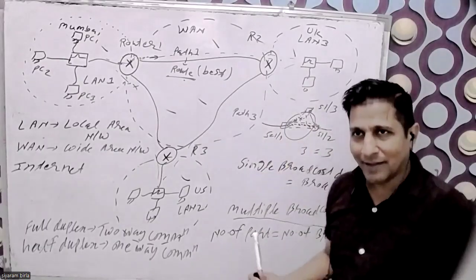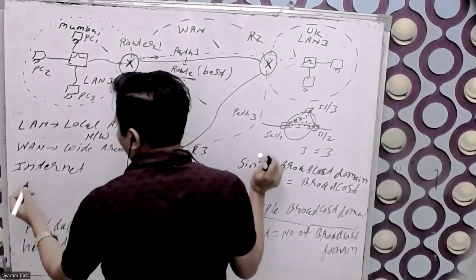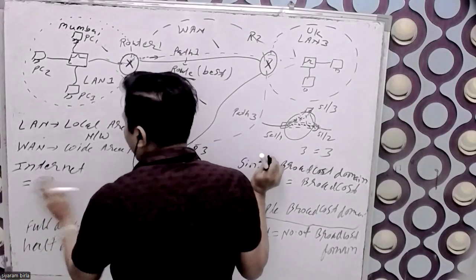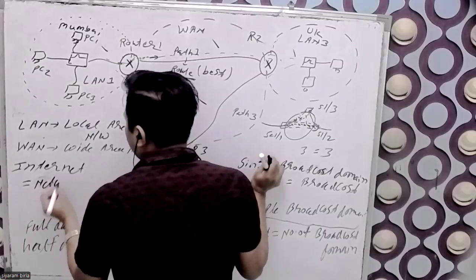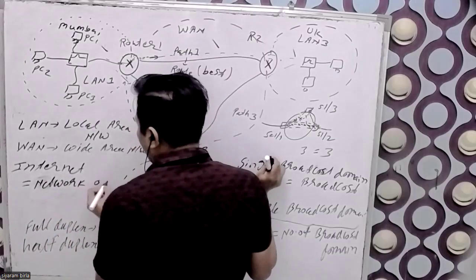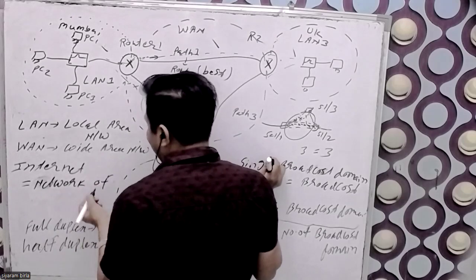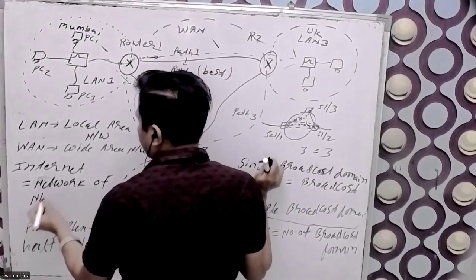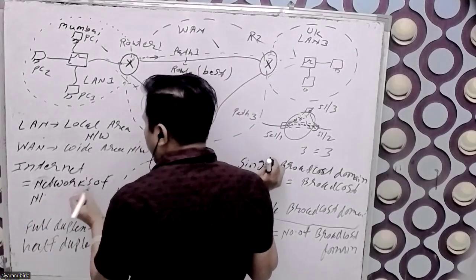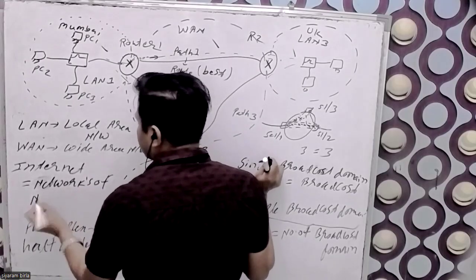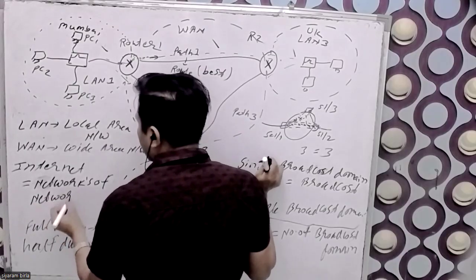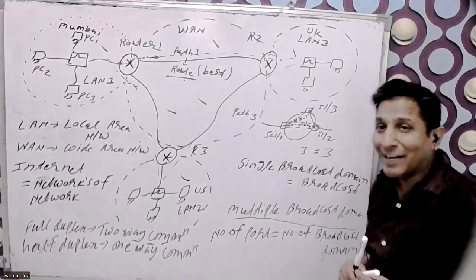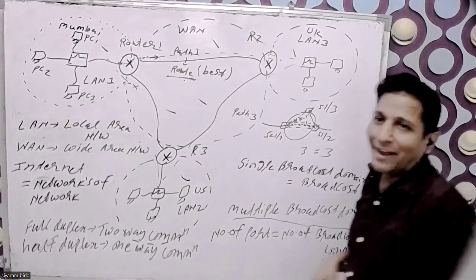What is the internet? If you go to books, you can read the phrase: network of networks is called the internet. What do you mean by networks of network?